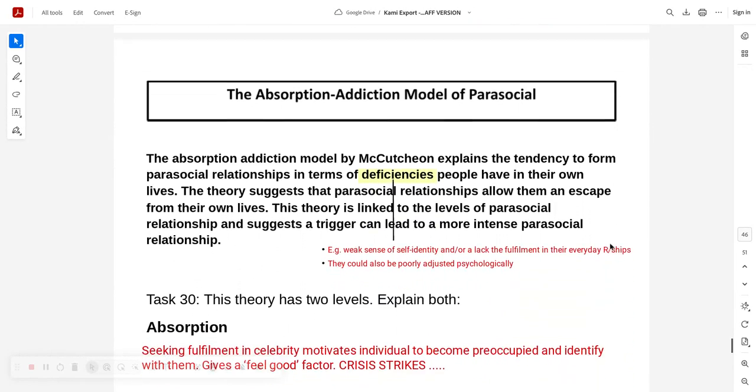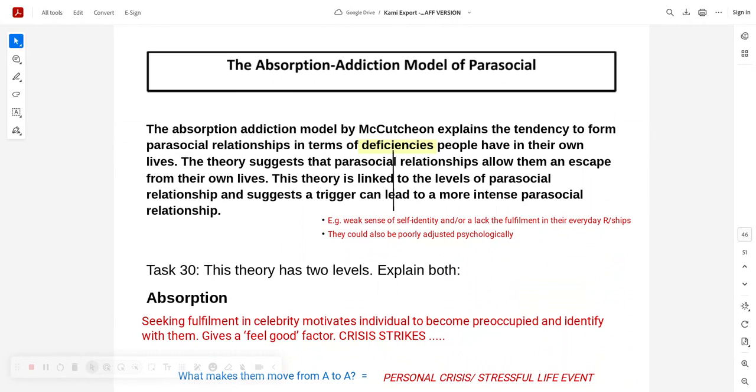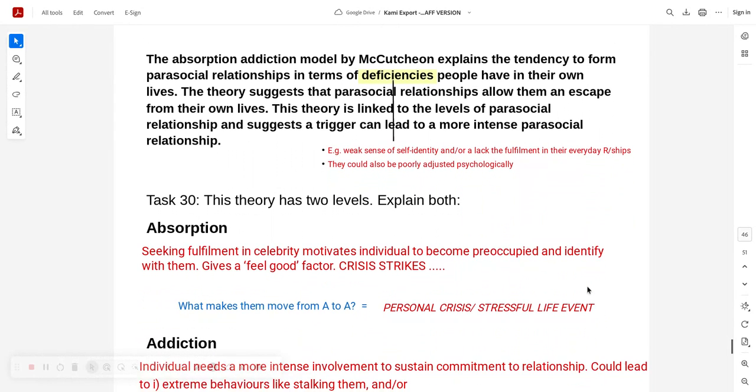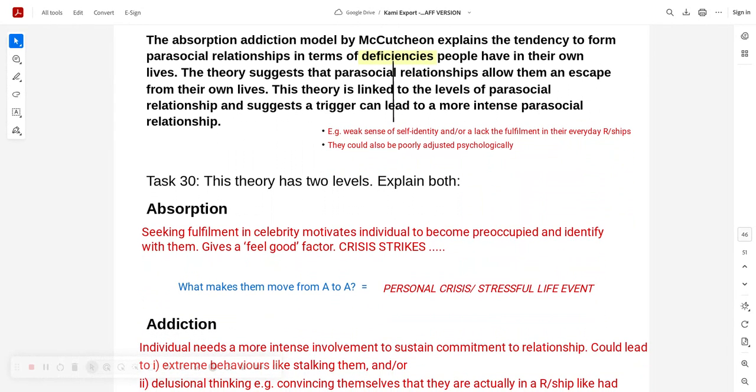Then you've got this theory. And again, I like this theory, but they've only recently had this, haven't they? I think it was 2023, which means nothing. It means nothing, but I do prefer this one to the attachment theory. I think there's more to it, and it's all about this, isn't it? People form a parasocial relationship because of deficiencies in people's lives.